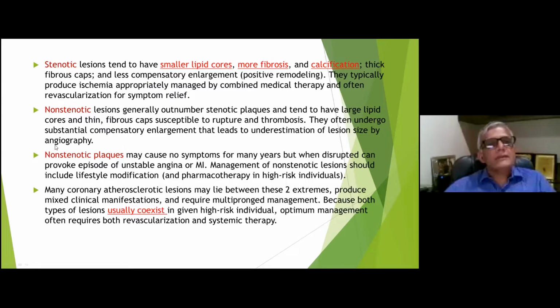Most important are the non-stenotic plaques, which may cause no symptoms, but once they are exposed to acute shear stress, can lead to acute rupture, and they can present as unstable angina, so that the patient is unaware of their atherosclerotic disease and they can have acute coronary syndrome. These lesions usually coexist, and any patient can have multiple lesions, like a stenotic and non-stenotic lesion. So out of these, non-stenotic plaques are most important because they can have acute presentation, even sudden death.